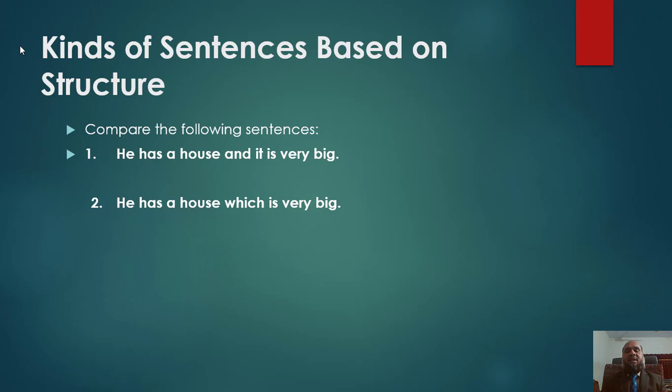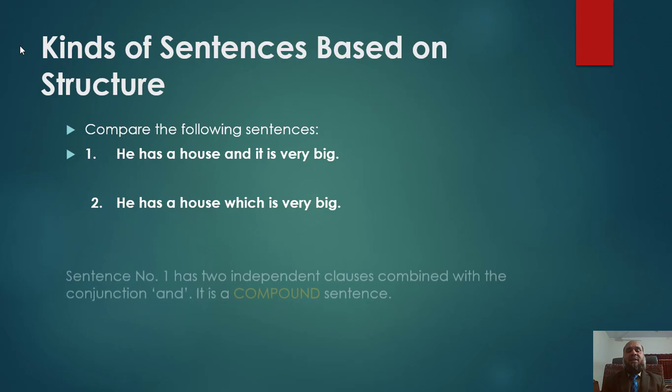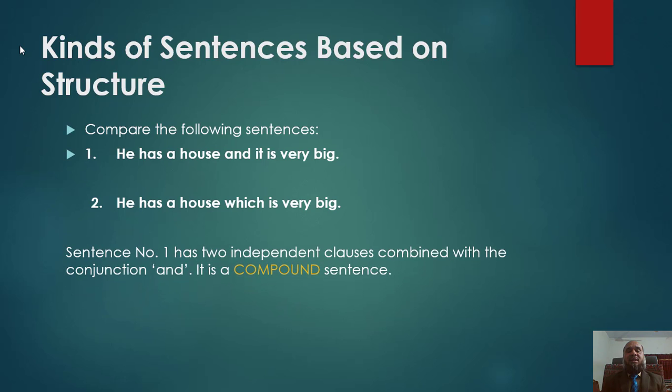There is only one subject and one verb, so it is a simple sentence. Whether it is a long sentence doesn't matter. It has only one subject and one verb, so it is a simple sentence.